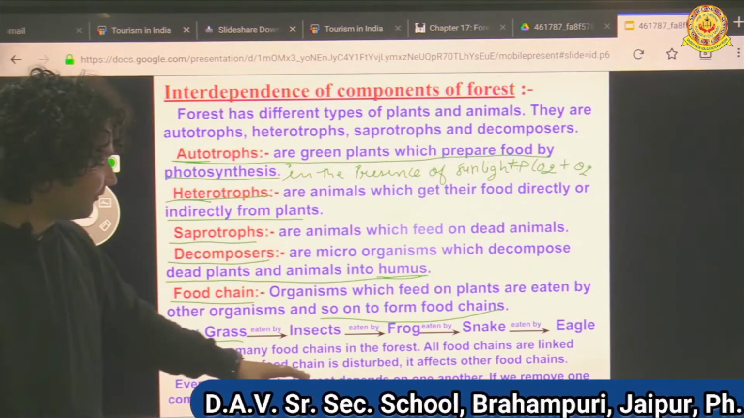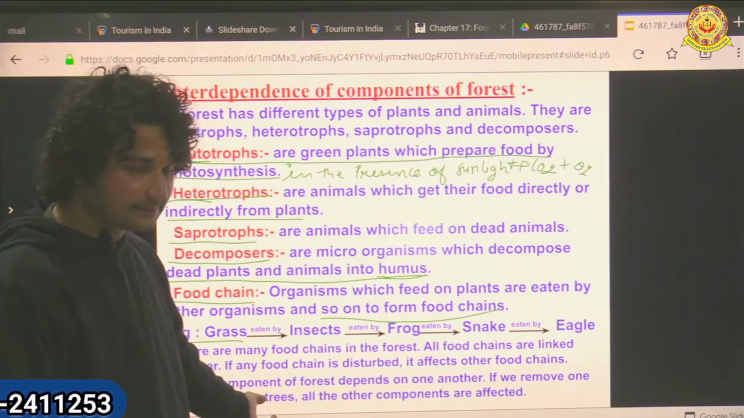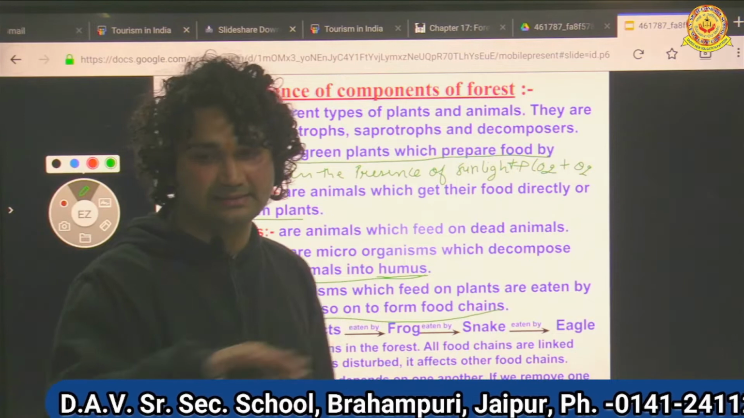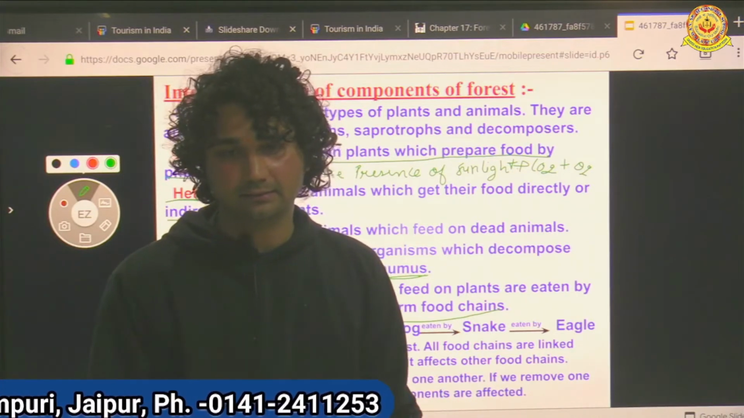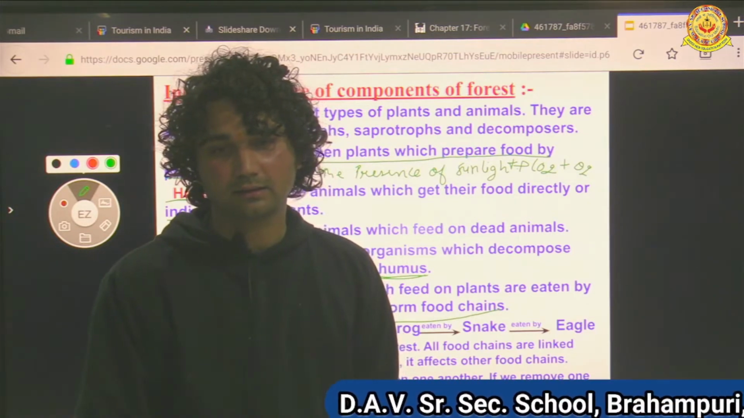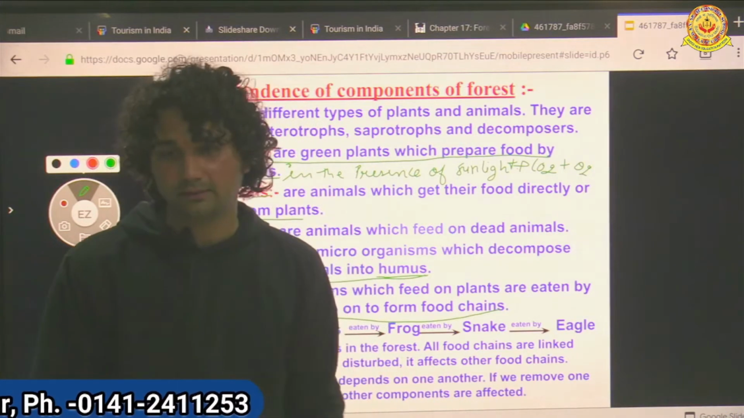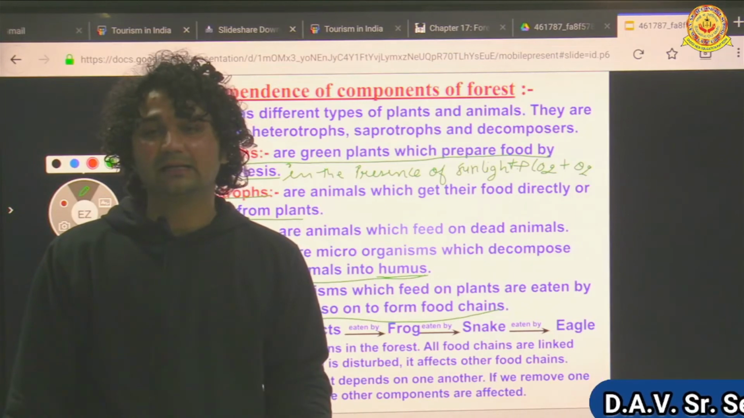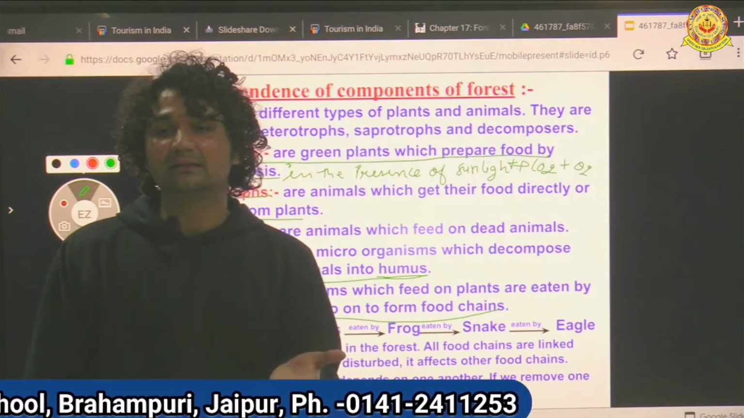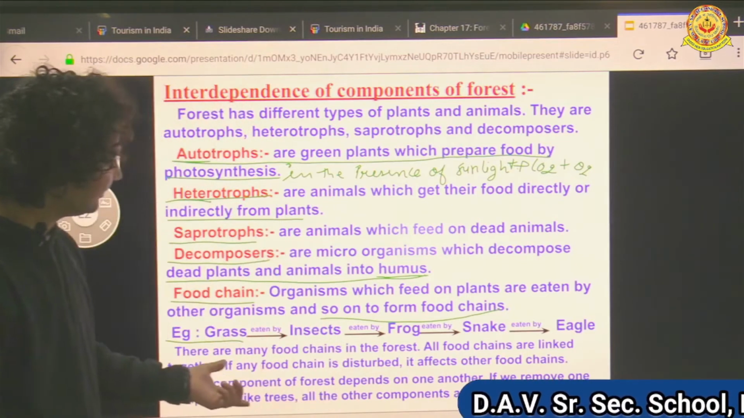So every component of the forest depends on one another. If we remove one component like trees, all the other components are affected. Suppose we remove trees, what will happen? All the organisms do not get food if we remove the trees. So it disturbs the ecosystem or it disturbs the food chain.